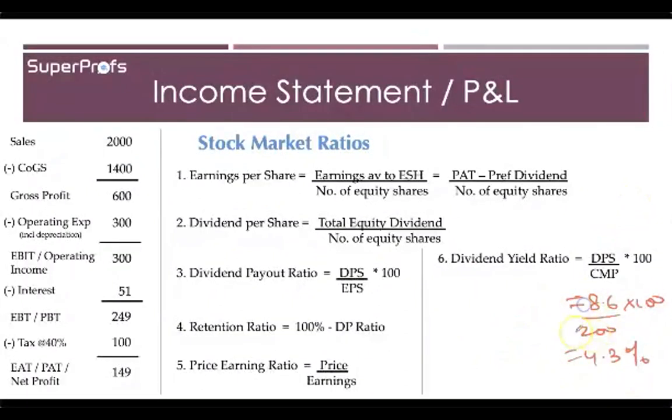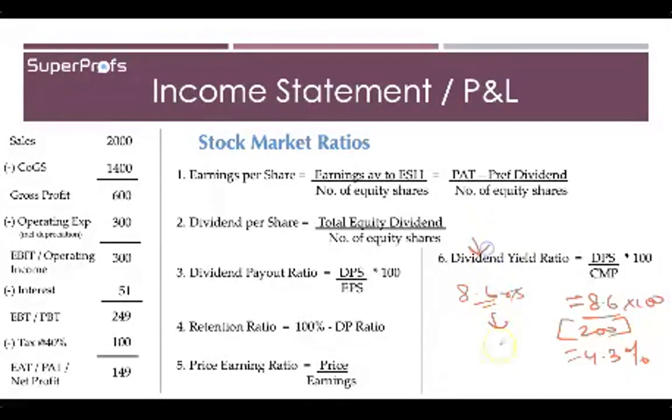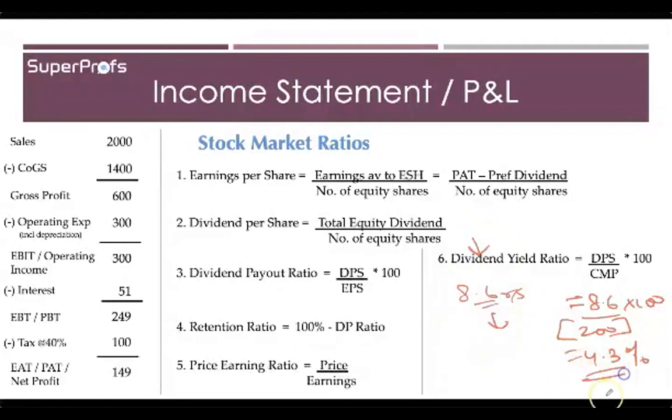See, in the current scenario, when you invest 200 rupees, you're getting a dividend of 8.6 rupees. So, this means that the return that you're getting in the form of dividend is at 4.3%.